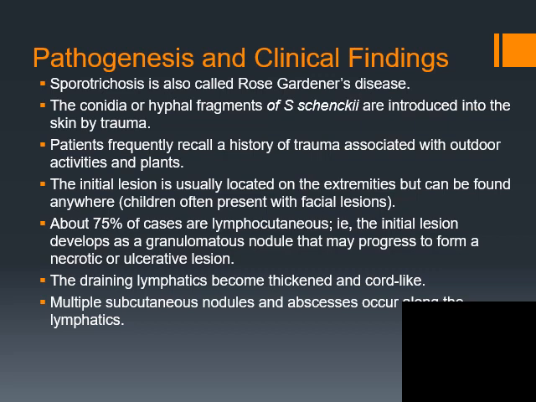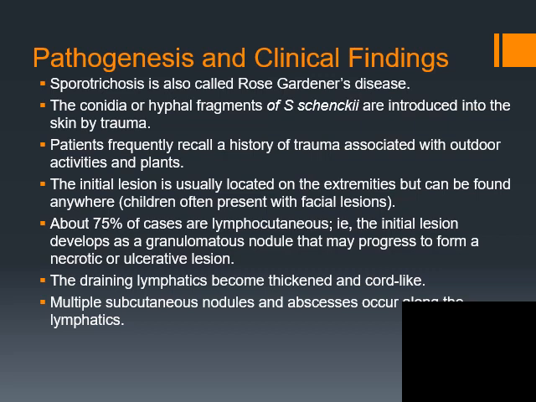It is also called Rose-Gardener disease, most commonly occurring through the pricking of a rose. The conidia or hyphal fragments of Sporothrix are introduced into the skin by trauma. Patients frequently recall a history of trauma associated with outdoor activities and plants.